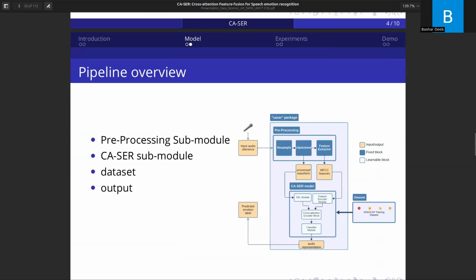In addition, we have the pipeline of our package. It consists of 2 submodules. The first is pre-processing, which performs scaling and normalization of the audio, and extraction of the MFCC. And the second submodule is our CASER architecture model, which accepts the MFCC and the processed waveform to output an audio representation. This audio representation can be used either to predict the emotion label or in downstream tasks.